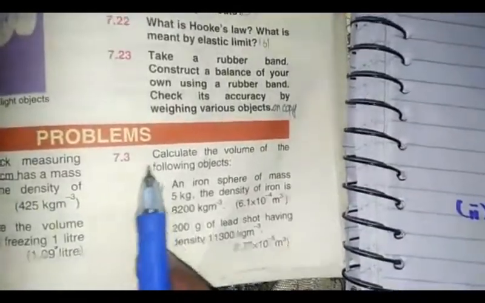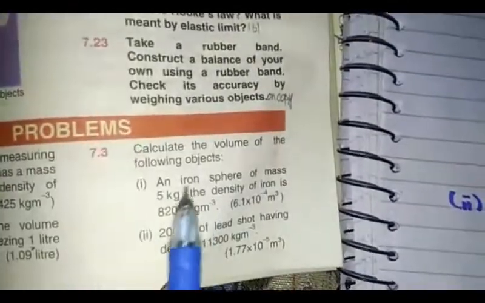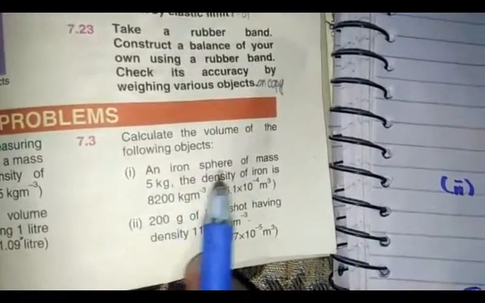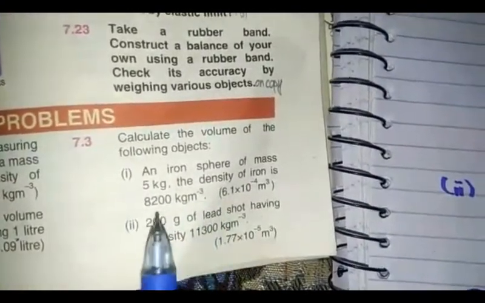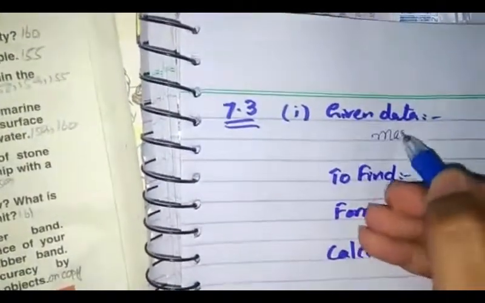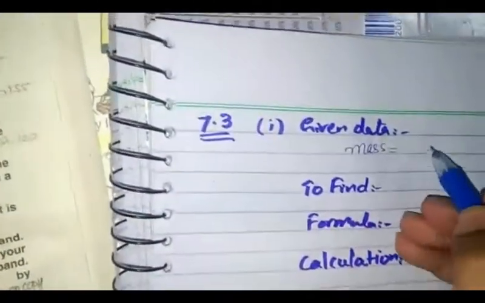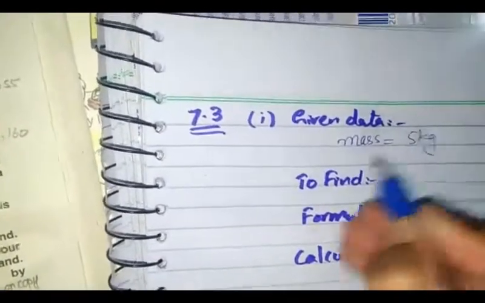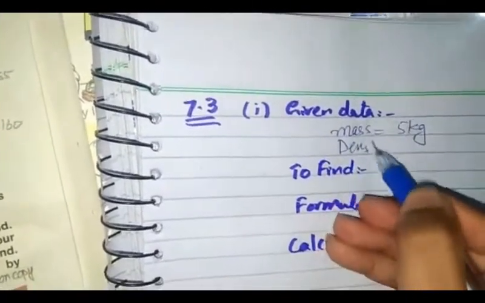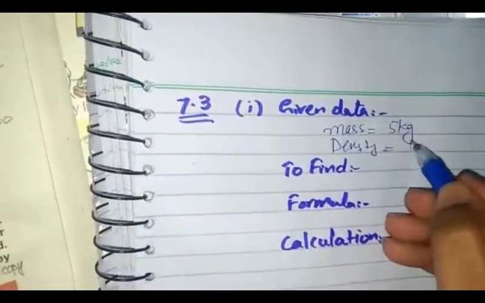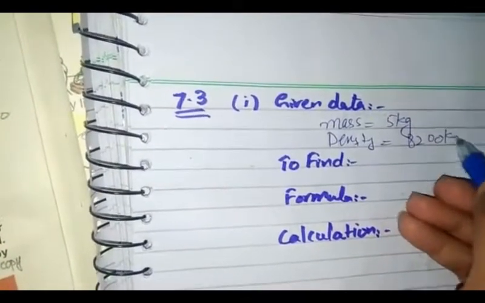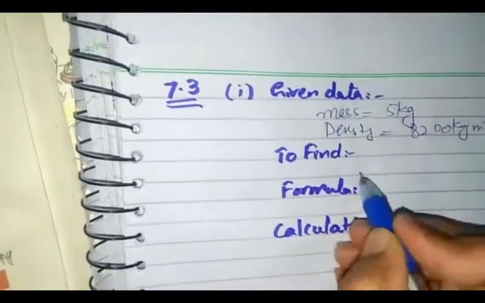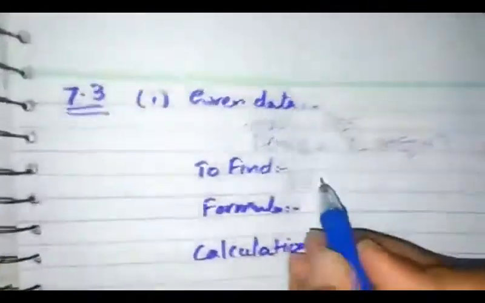Students, our numerical number 7.3 is calculate the volume of the following objects. An iron sphere of mass 5 kg and density 8200 kilogram per cubic meter. Given data is mass, that is 5 kg, and density, that is 8200 kilogram per cubic meter. We have to find the volume.